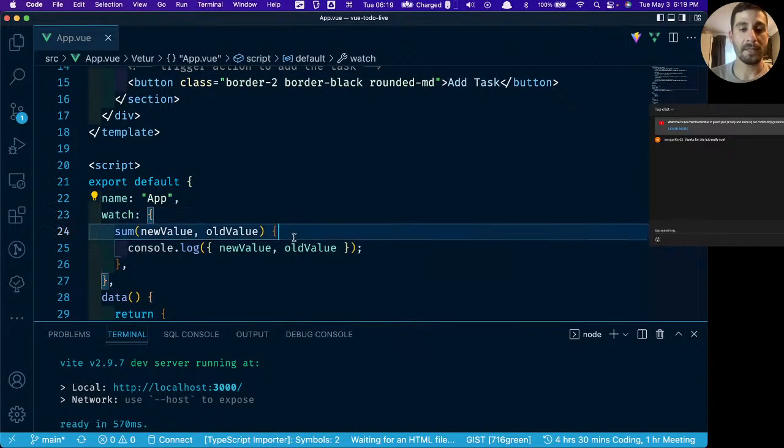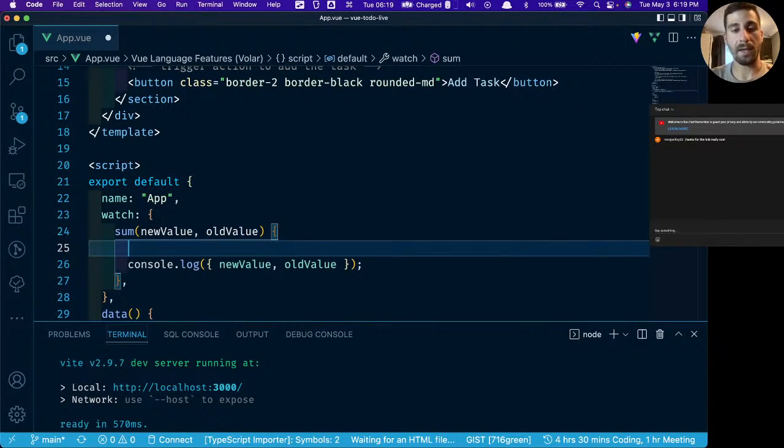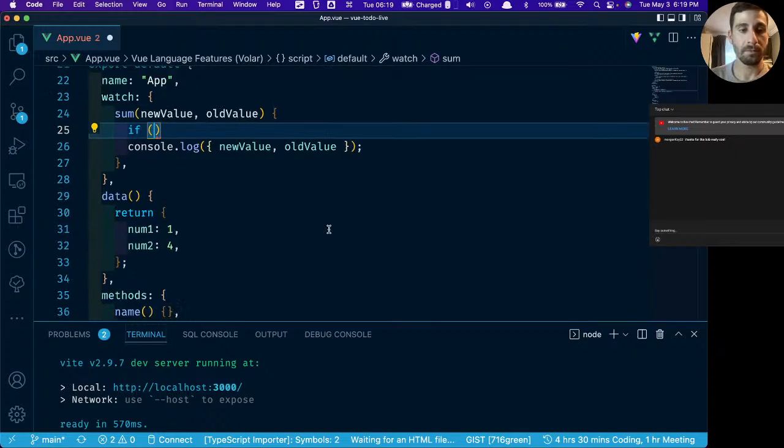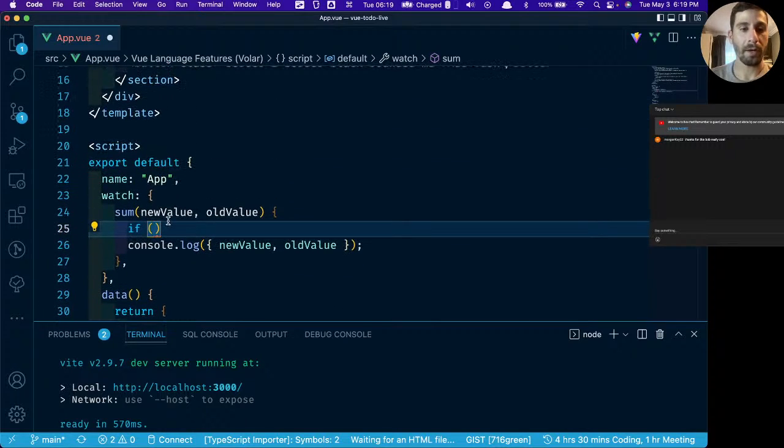So within this function right here, we can say if, okay, let's do this.